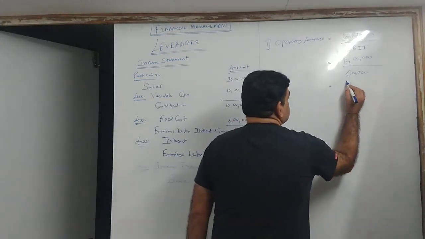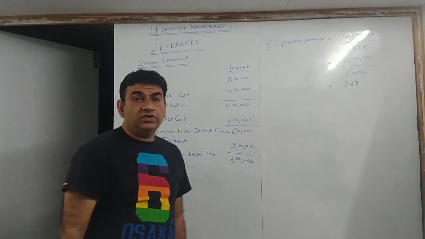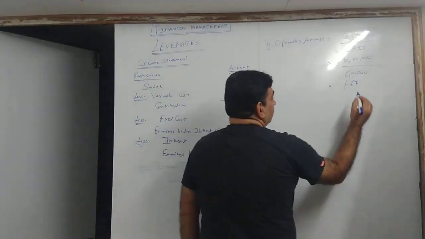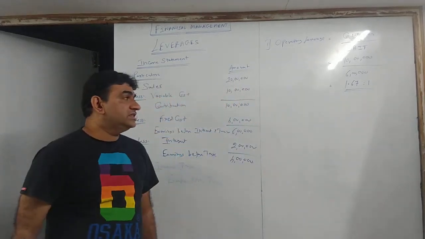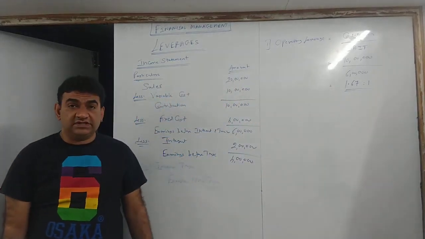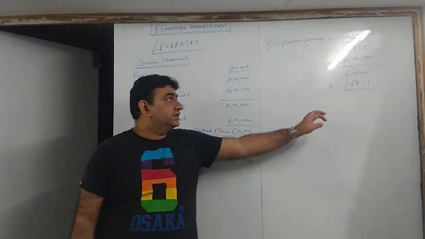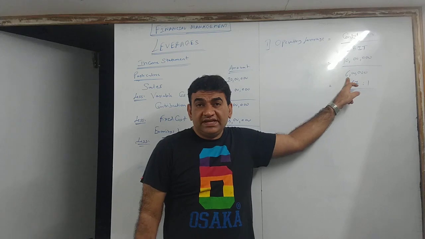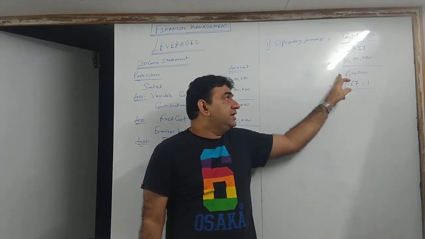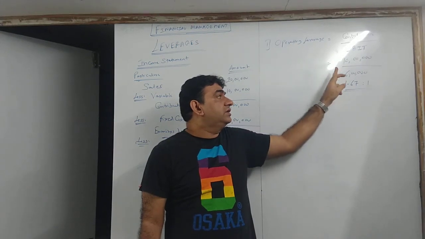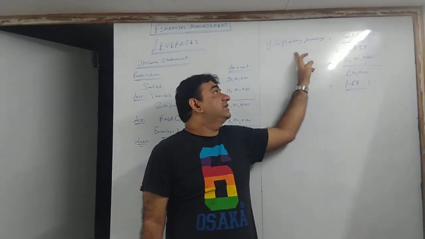So make it as 1.67. And what you all can do? You can write it like that. 1.67 is to 1. Even if you write only 1.67 it is fine, but many professors prefer this. 1.67 is to 1. That means what? See here the logic. This means if my EBIT is 1 rupee, my contribution is 1.67 times of that. So operating leverage is this.